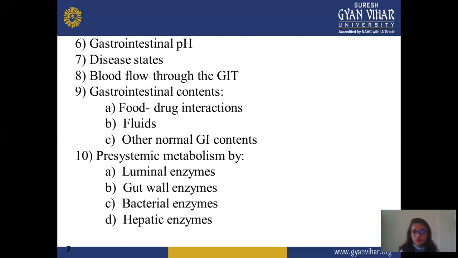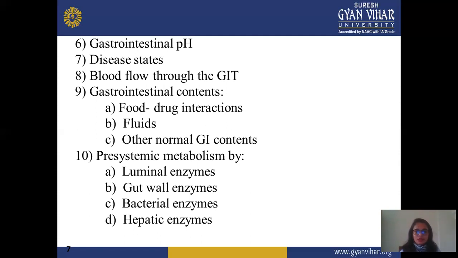Next is fluid. Fluid-drug interaction also takes place, because some fluids are not good for a particular formulation. It forms a complex, like when you take tetracycline with milk or some dairy product, it forms a complex and does not show the desired effect, because it doesn't reach the particular site and interacts with the milk and forms the complex. Next is other normal GI content. Other than food, some contents are present in the GI tract, and these contents are also responsible for interacting with the drug and altering the particular effect of the drug.